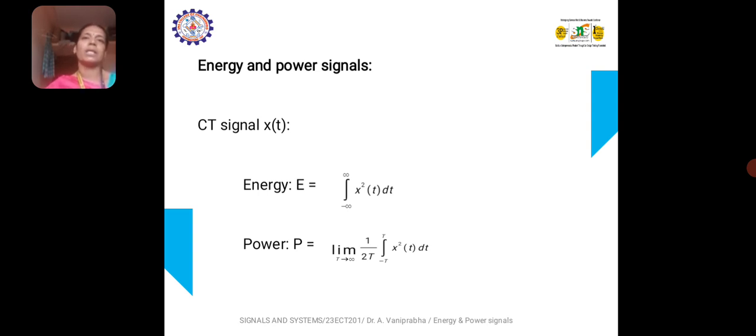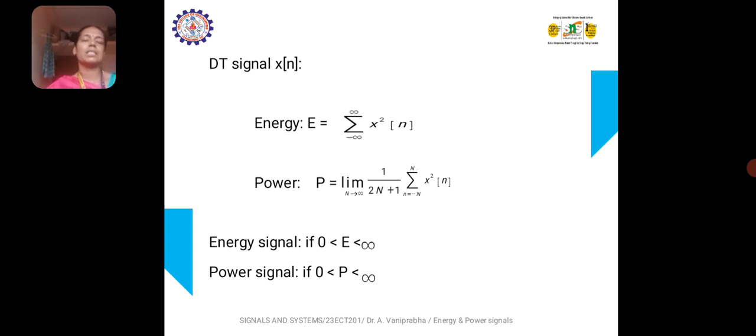Energy is equal to the integral from minus infinity to plus infinity of x squared of t dt, whereas power is equal to the limit as T tends to infinity of 1 by 2T times the integral from minus T to plus T of x squared of t dt. For a discrete time signal, it is in terms of summation of x squared of n, whereas for power, the limit as N tends to infinity of 1 by 2N plus 1 times the summation from n equals minus N to N of x squared of n.